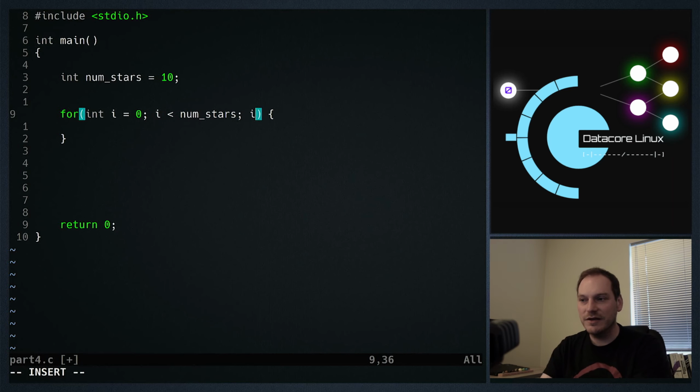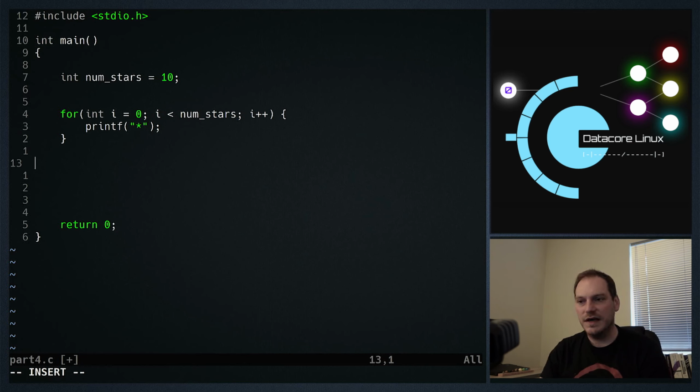So this is a really shorthand of writing I equals I plus 1. We can just write I plus plus. And now we've got a really compact loop, and we can print out 10 stars. I won't recompile it again, we get the idea. And that's just a nicer, more compact way of writing it.